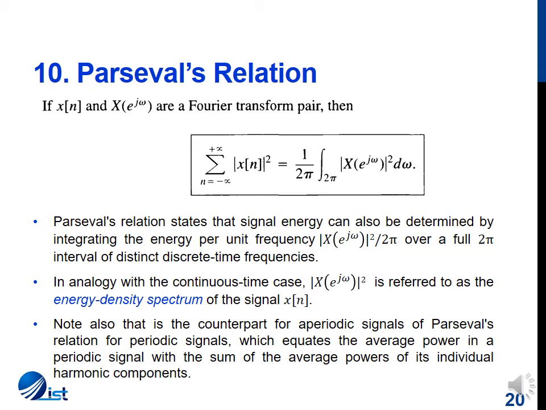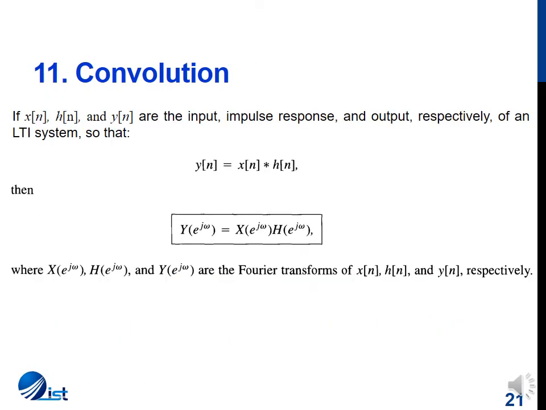So we remember that the signals we are considering in this case are aperiodic signals for the DTFT. In comparison, when we were doing periodic signals for discrete time and continuous time Fourier series, we were looking at Parseval's relation from a power point of view. For that case, Parseval's relation equated the average power in the periodic signal with the sum of average power of its individual harmonic components. The next property we are going to discuss is the convolution property.